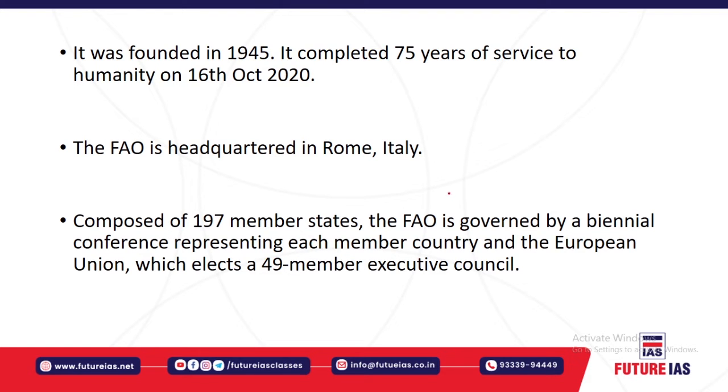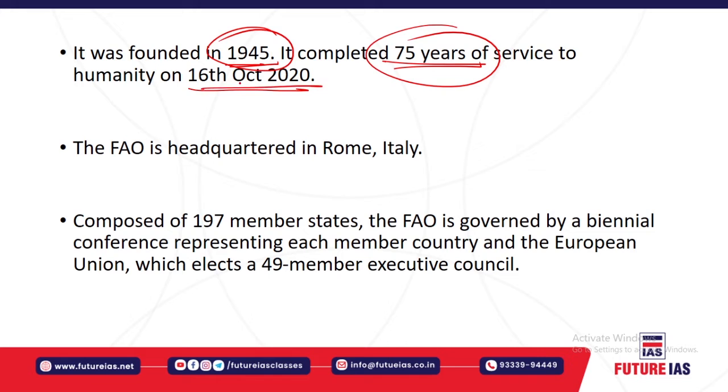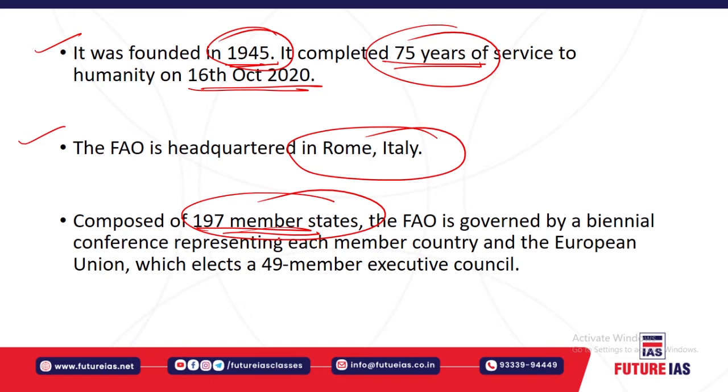Okay, and as I told you, it was founded in 1945, and recently it completed 75 years of its service to the world, on the 16th of October 2020. It is headquartered in Rome, in Italy. It has a membership of around 197 members. Okay, and this FAO is governed by the biennial conference.